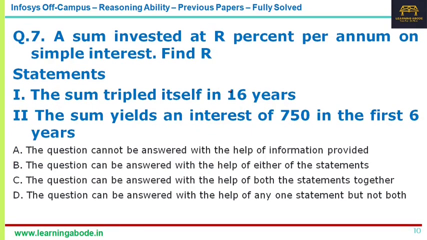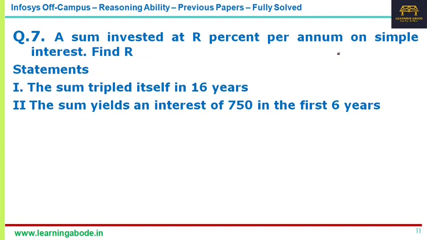Now next is data sufficiency. By now you must be familiar with data sufficiency. Normally you are given a question and two statements. For example, here the question asked is find R. You don't have to actually say the rate of interest is 10%, 20%.